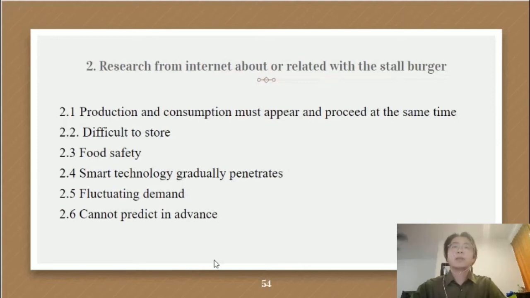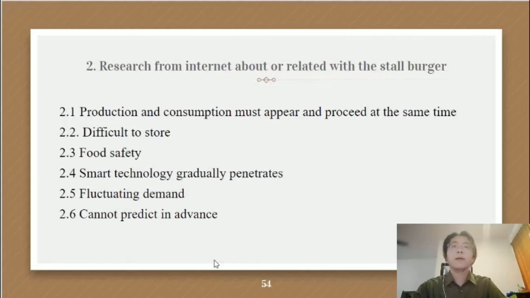And the fourth is smart technologies, which means that from IT development, more takeaway applications have come out, like Food Panda. People don't need to go out to order food and take it back to their home. So it's really important for a street-style burger seller to know how to use those smart technologies.